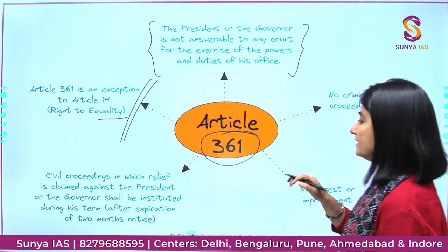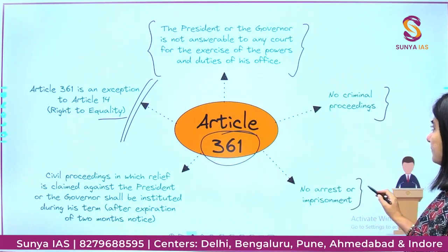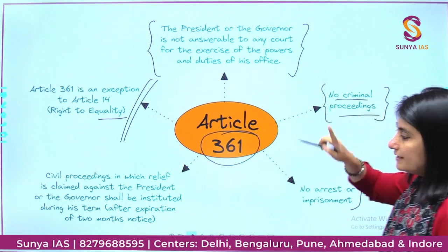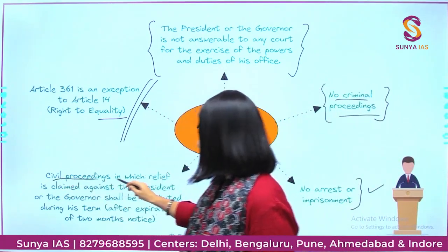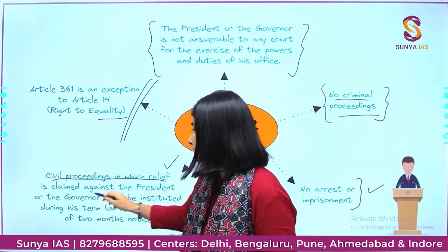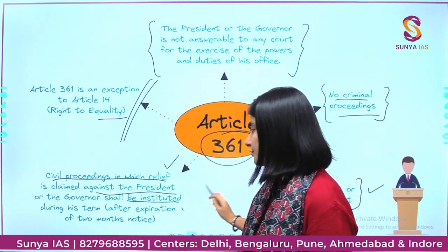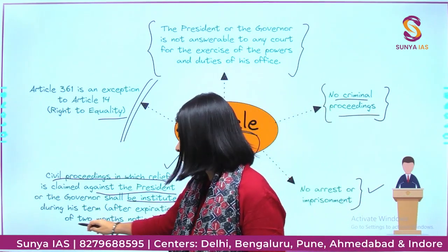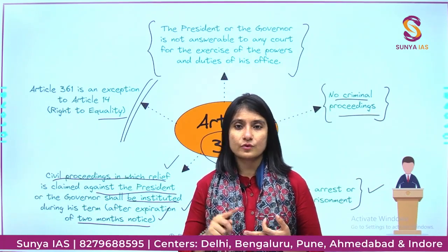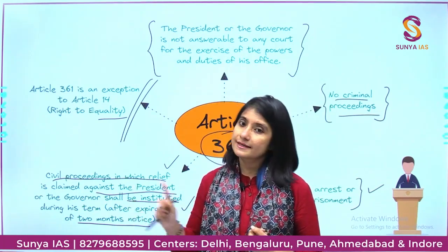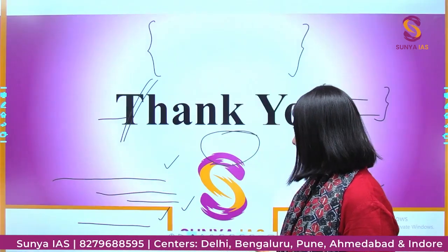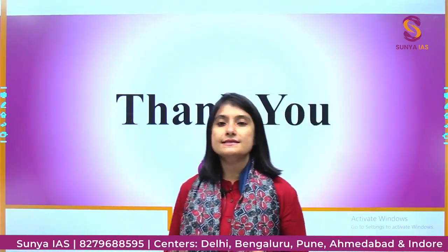No case can be instituted against them. No arrest or imprisonment can be done. No criminal proceedings can be taken. But yes, civil proceedings can be instituted against the president or governor during the term after expiration of 2 months of notice. No criminal proceedings, no arrest, no imprisonment, but civil proceedings, yes, that can be done. Very simple. And we end today's class here.